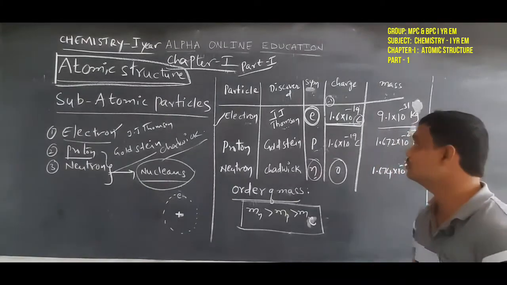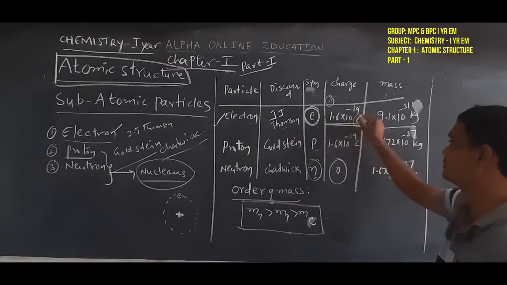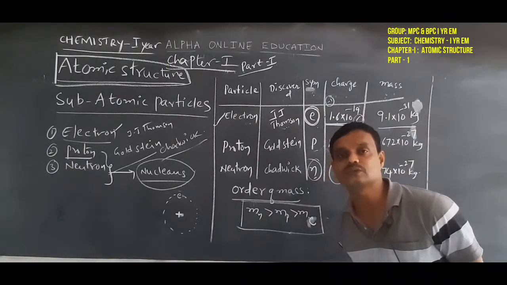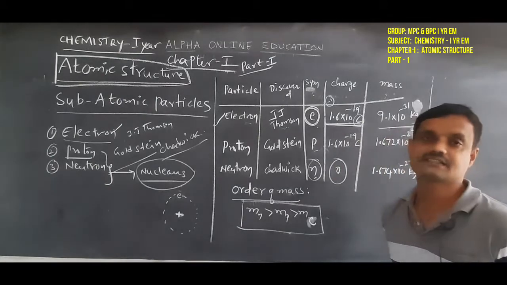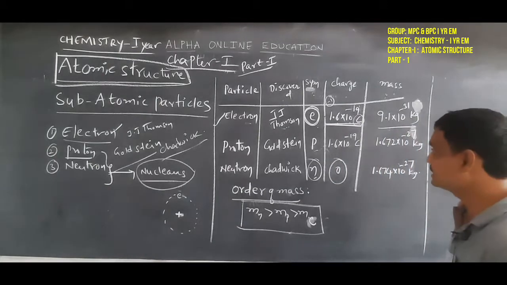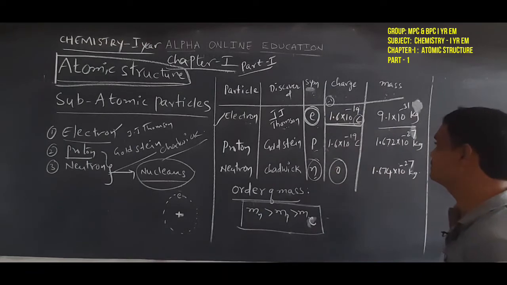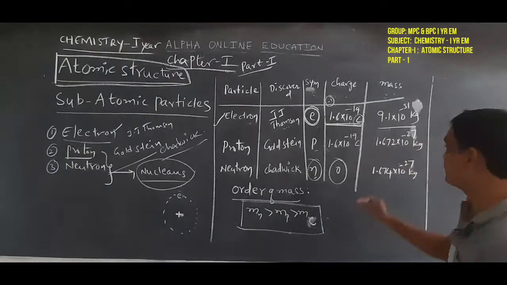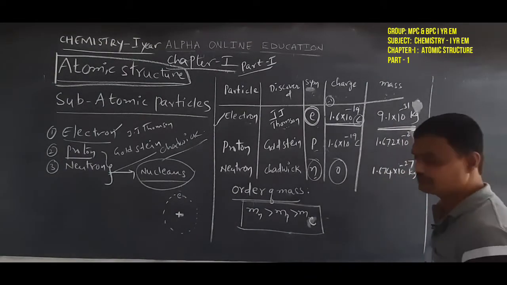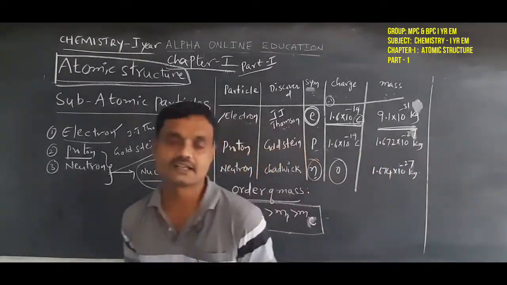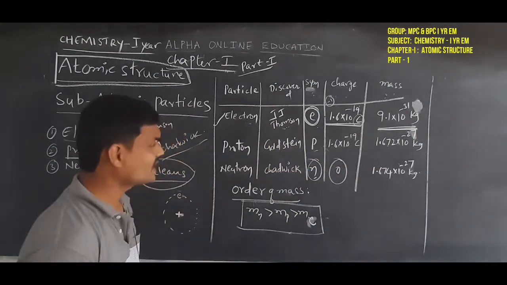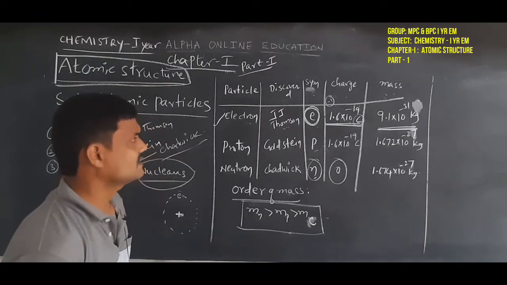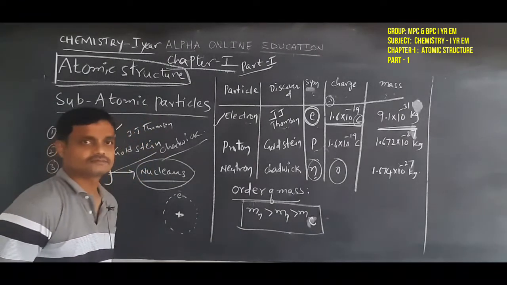Here we are using the coulombs: 1.6 into 10 power minus 19 coulombs. Electron charge sign is the negative sign. So, its absolute value is 1.6 into 10 power minus 19 coulomb. And its mass is 9.1 into 10 power minus 31 kilograms. So, this is the mass and charge value of the electron.